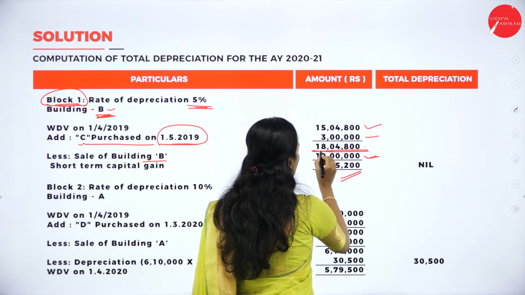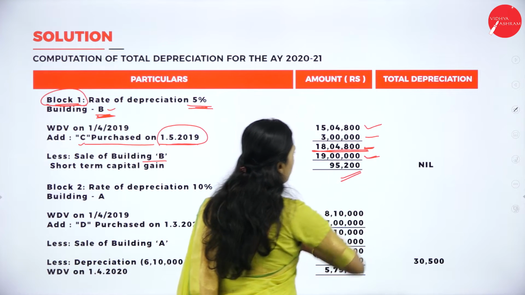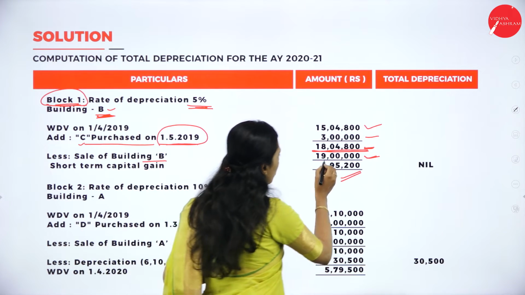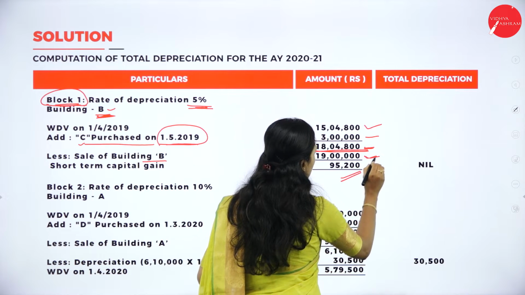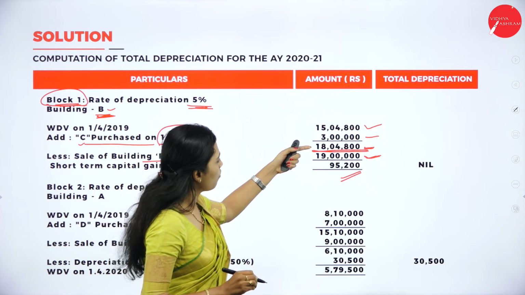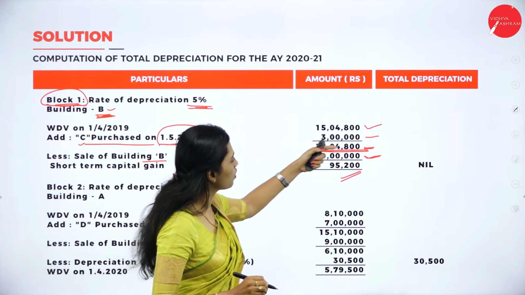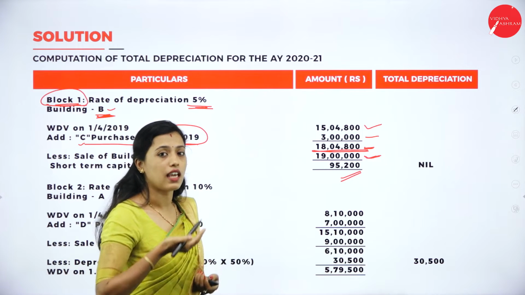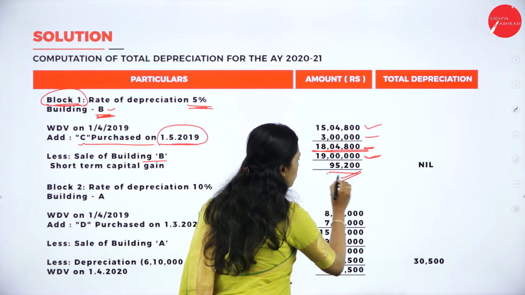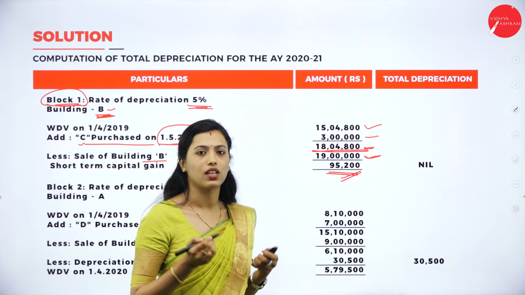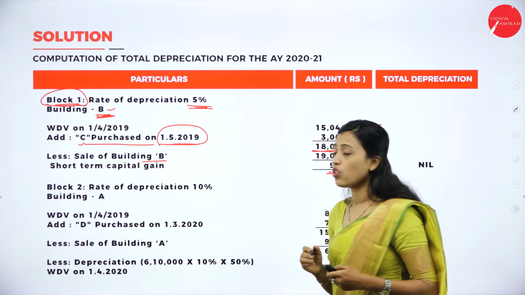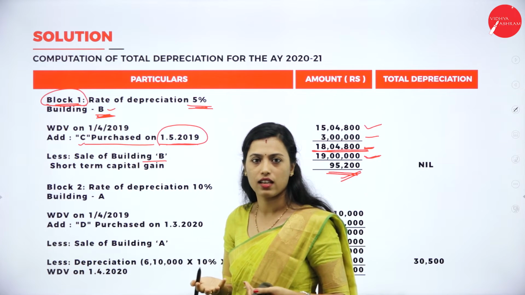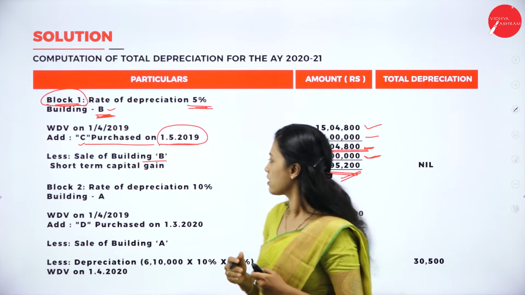Here we have 18,04,800, but we have sold the building for 19 lakh. We have gained it. So 95,200 is short-term capital gain. So no need to deduct the depreciation because we don't have the asset. We have sold the asset.